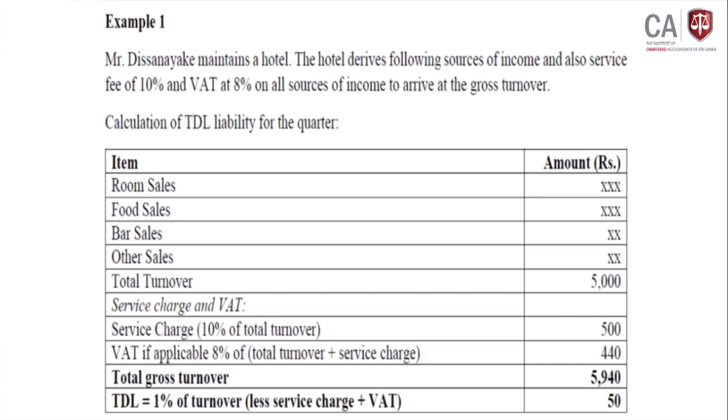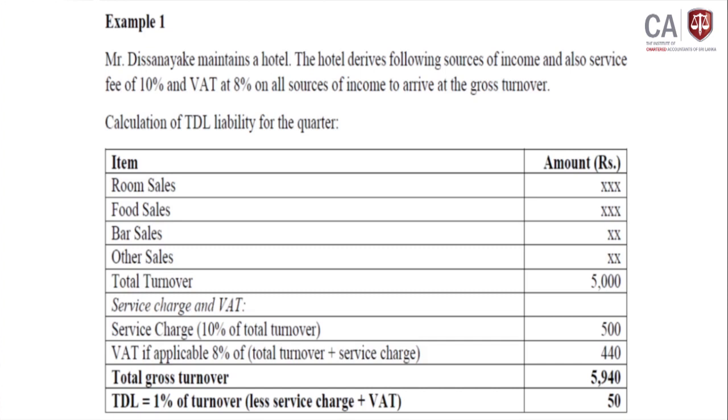In addition to that, add 8% VAT on total turnover plus service charge. Thereafter, the total gross turnover would be 5,940, right.